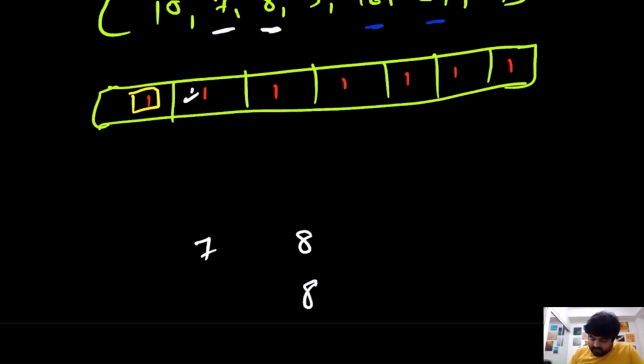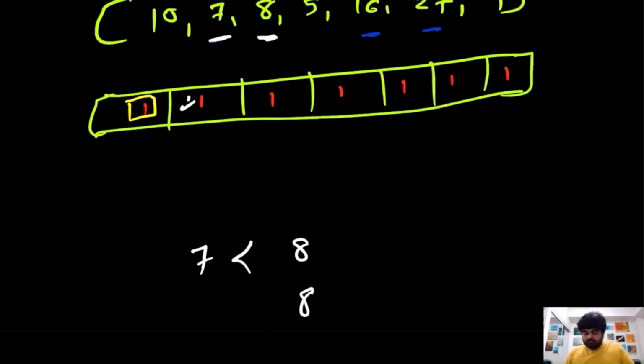For the second scenario, 7 to 8, this is a valid increasing substring because 7 is less than 8 and it comes after it. So what we can determine is that the longest increasing substring we can make at value number 8 would be whatever the longest increasing substring we have made up until this point.